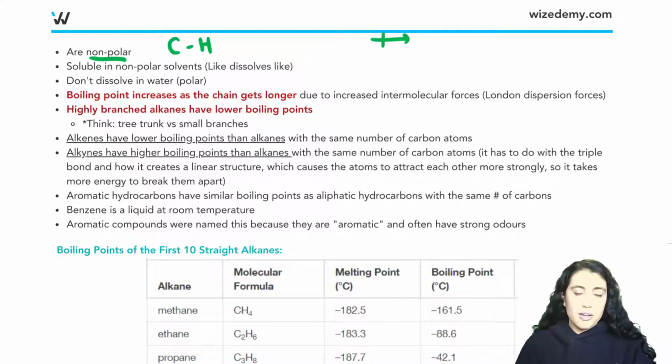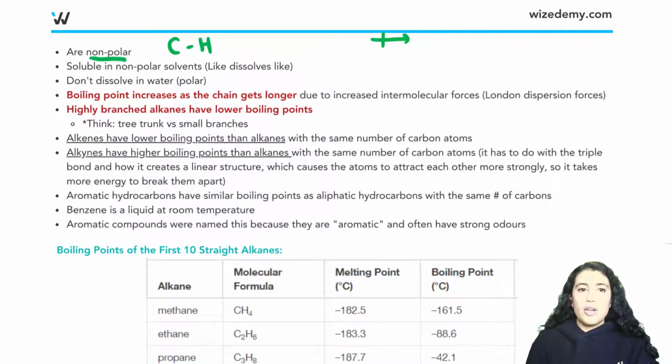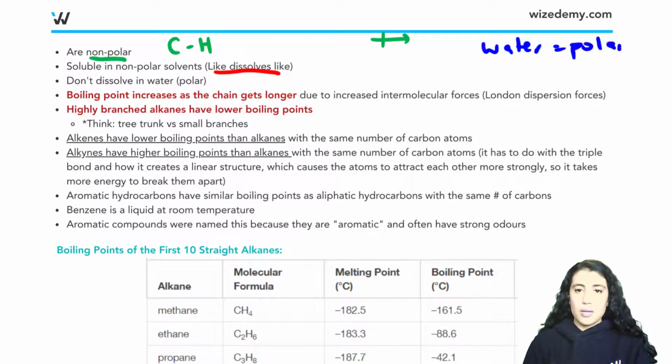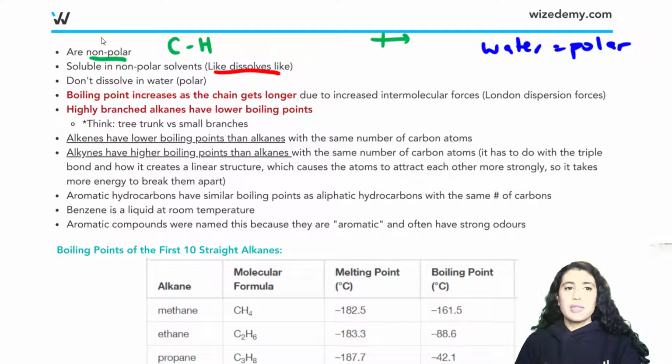Because they are nonpolar, we talked about how like dissolves like. They're going to want to dissolve in other nonpolar things. So if you're asked, would an alkane, which is nonpolar, like to be dissolved in water? We talked about how water is polar. So a nonpolar substance would not want to dissolve in water, but instead it would want to dissolve in another nonpolar substance. It doesn't dissolve in water.